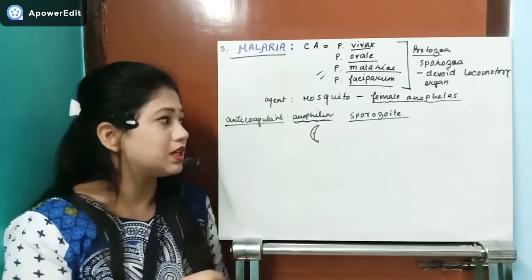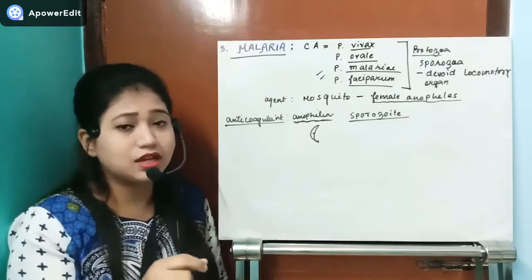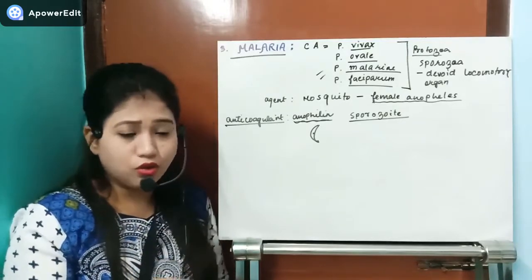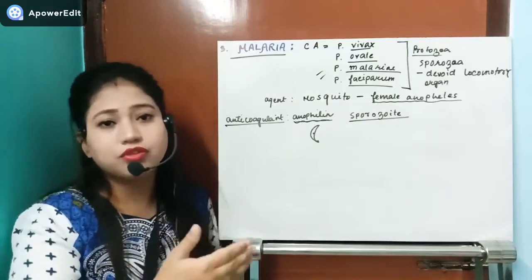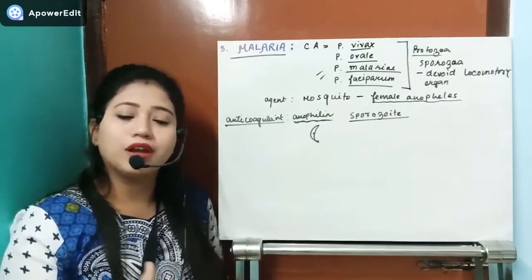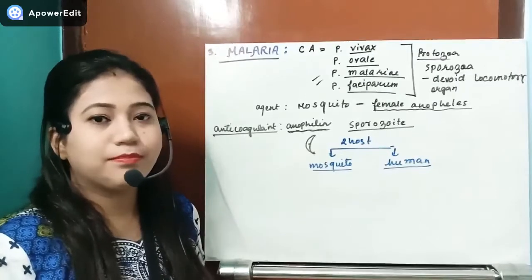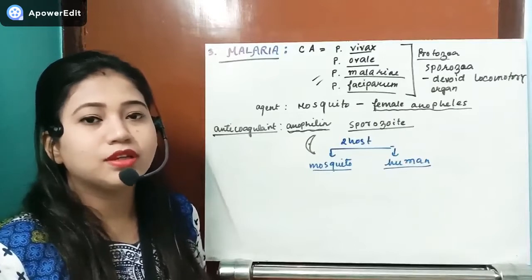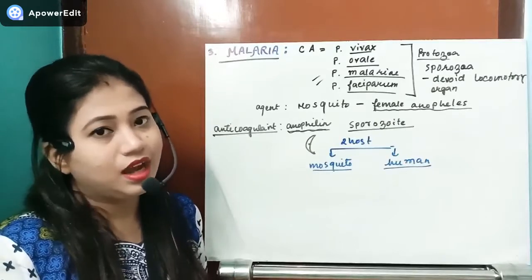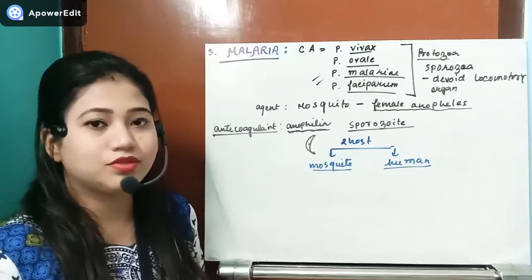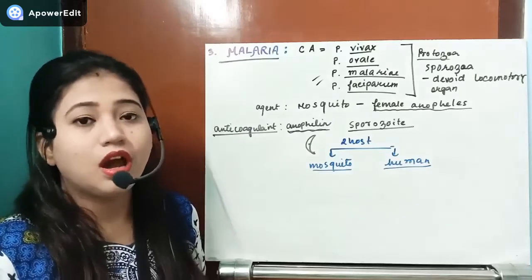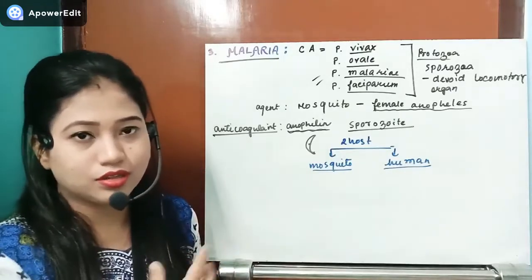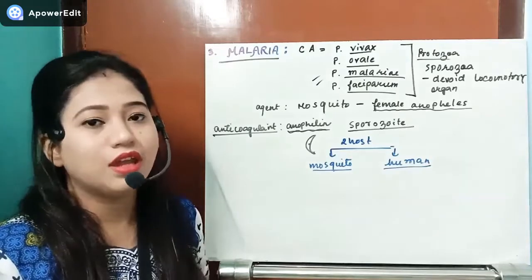Because soon after it enters your bloodstream, within half an hour or 1 hour, it reaches the liver. Once it enters the liver, it cannot be caught by the WBCs, and inside the hepatocytes, or the liver cells, it starts to undergo mitosis, where the number of protozoa starts to increase.